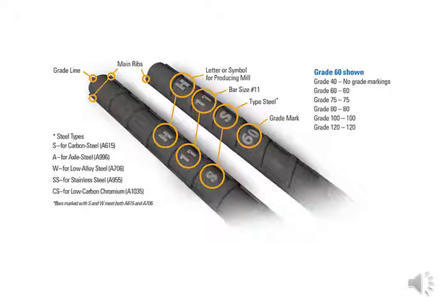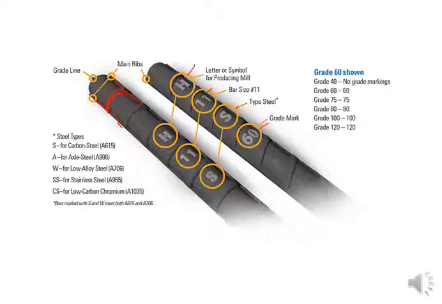So this figure will show you the commercially available steel bar, and these are called main ribs. You can see these kinds of ribs along the length of the bar, and along the longitudinal periphery, this circular periphery, you may have ribs. Okay, and certain letters are also imprinted on the steel bars.